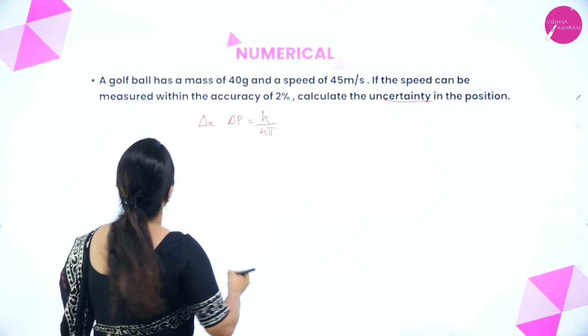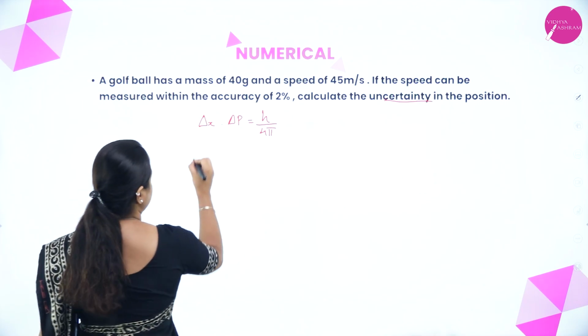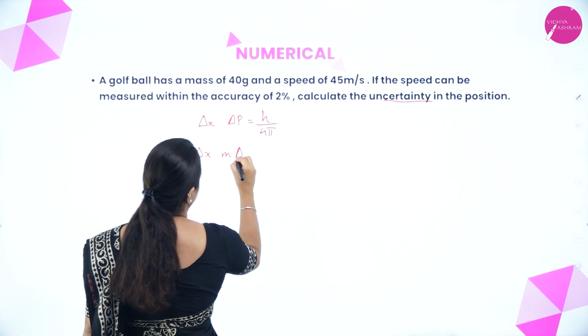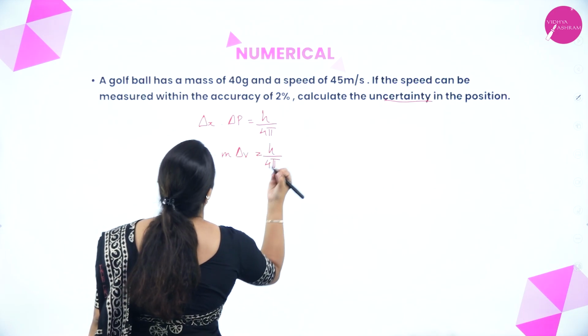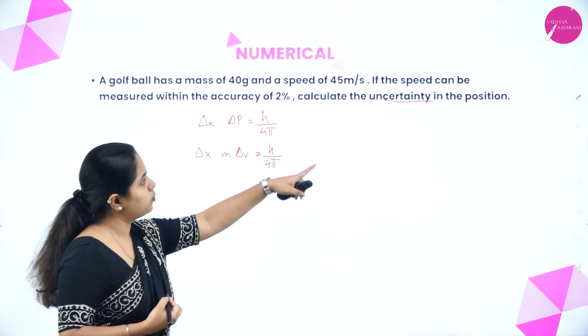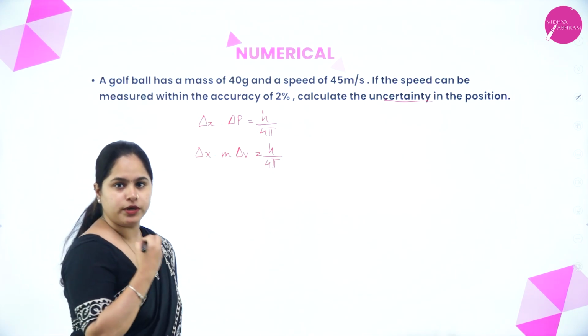Right. So what is given? A golf ball has a mass of 40 gram. Mass is given, so you can write it in this form, delta x into m delta v is equal to h by 4 pi. Mass is given, speed is also given. There is one more sentence: if the speed can be measured with the accuracy of 2%.